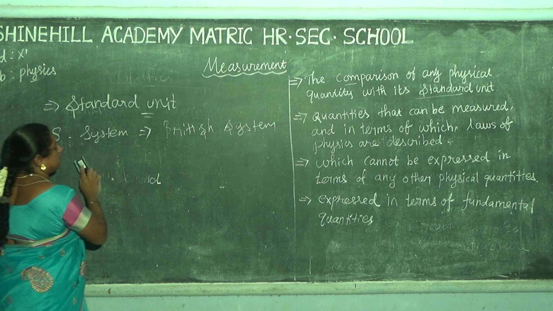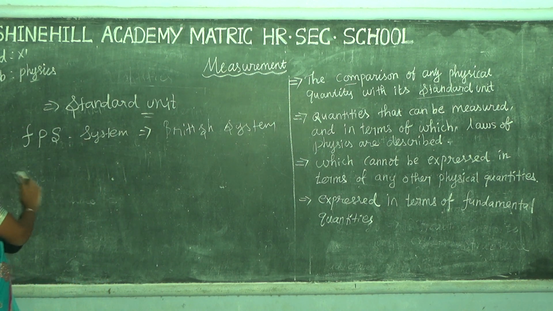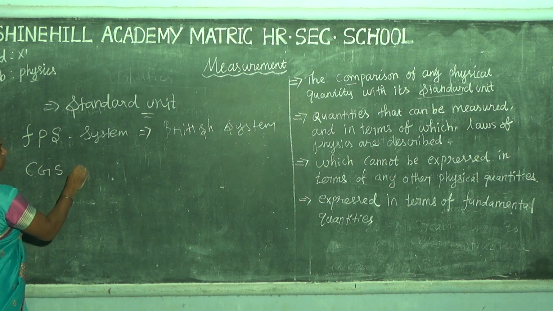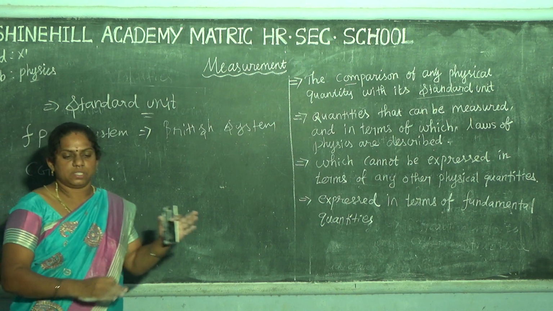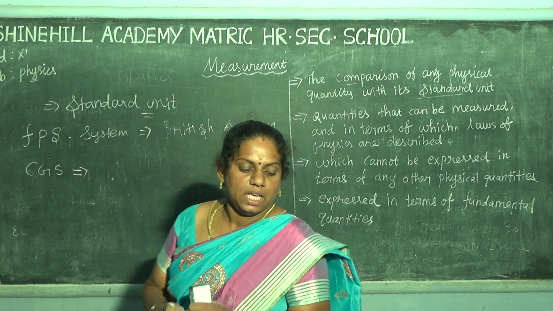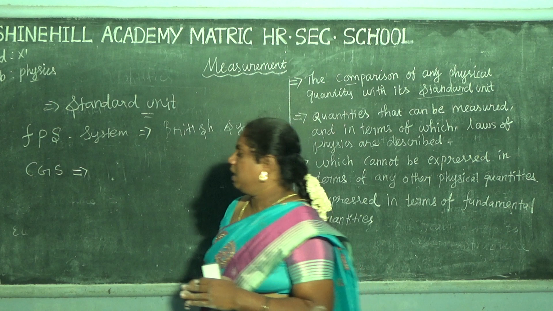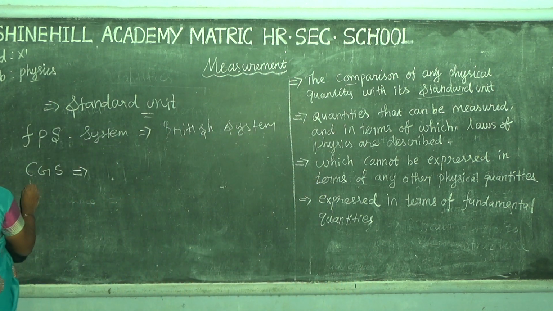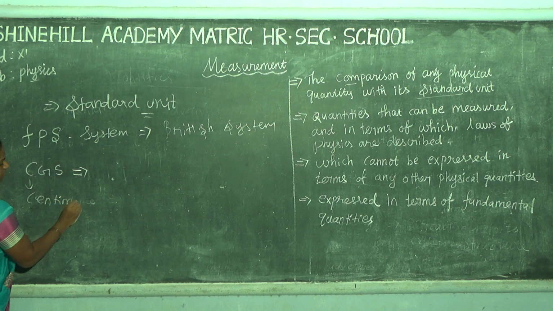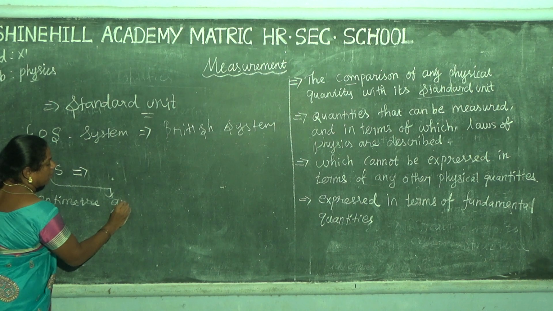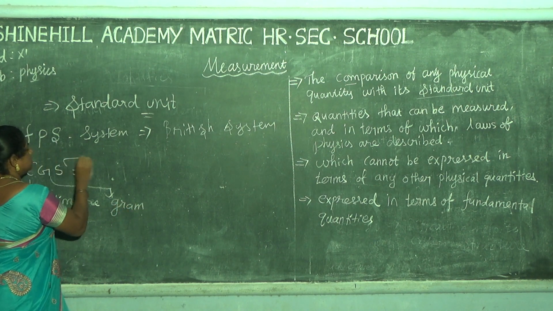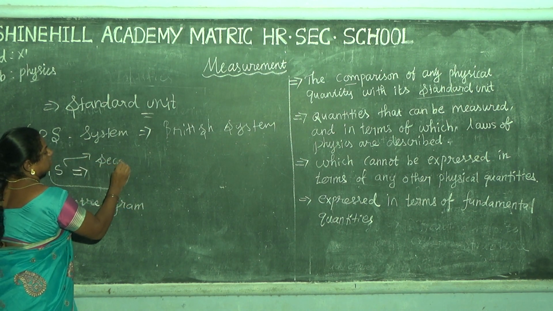Second one is the CGS system. The CGS system's other name is the Gaussian system. C means centimeter, G means gram, and S means the second.